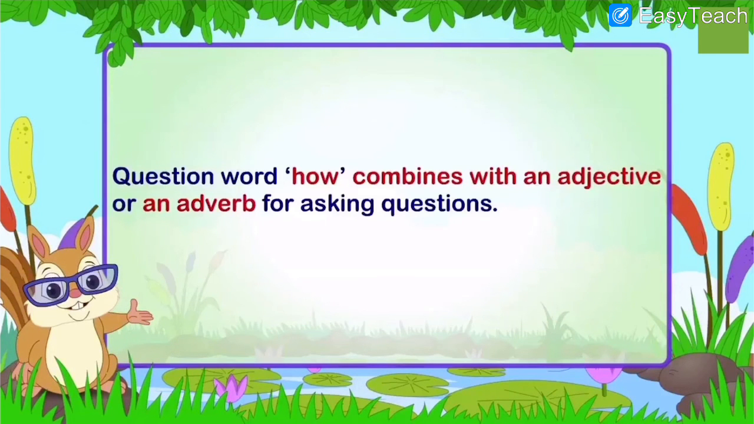The question word how combines with an adjective or an adverb for asking questions. How is different from all other words, because in WH words we saw some words that start with W: who, what, when, where, why. But there is only one word that starts with H, that is how. So how combines with an adverb or an adjective and you can form a question with how. That is the only word that starts with H.